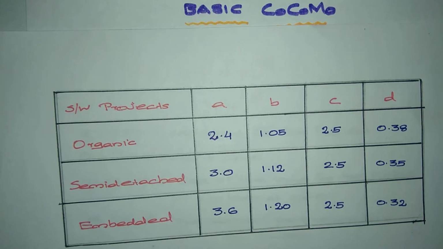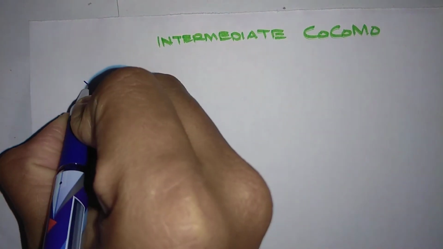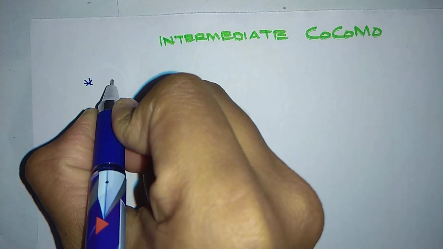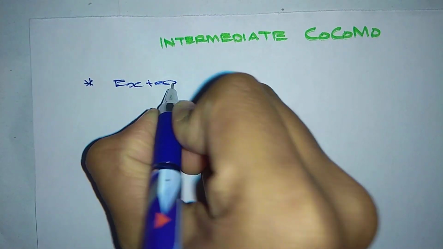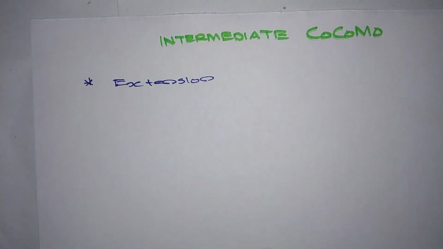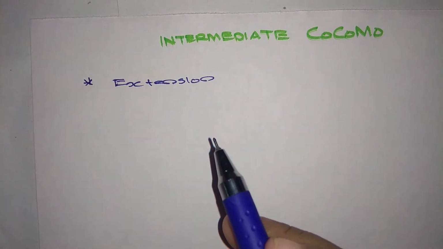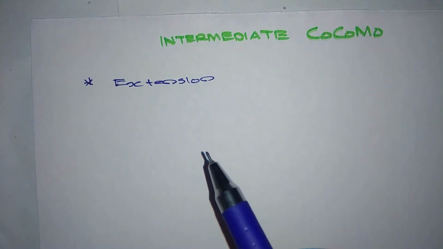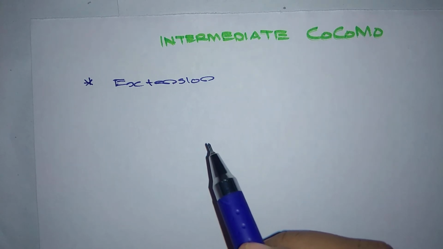Now I am going to discuss the next form of COCOMO, that is intermediate COCOMO. Intermediate COCOMO is an extension of the basic model. The intermediate COCOMO model estimates the software development effort in terms of the size of the program and other related cost driver parameters.